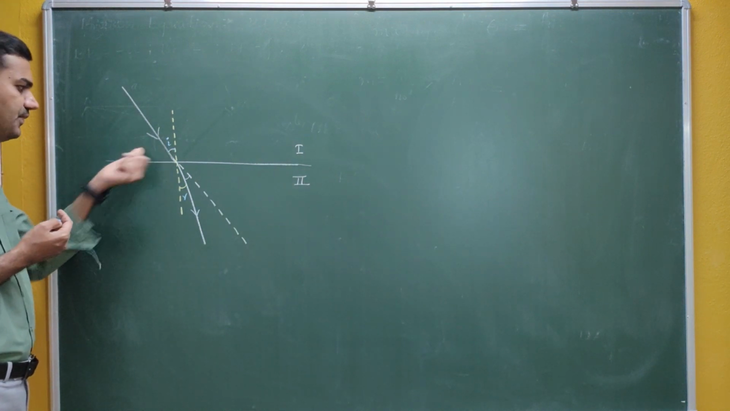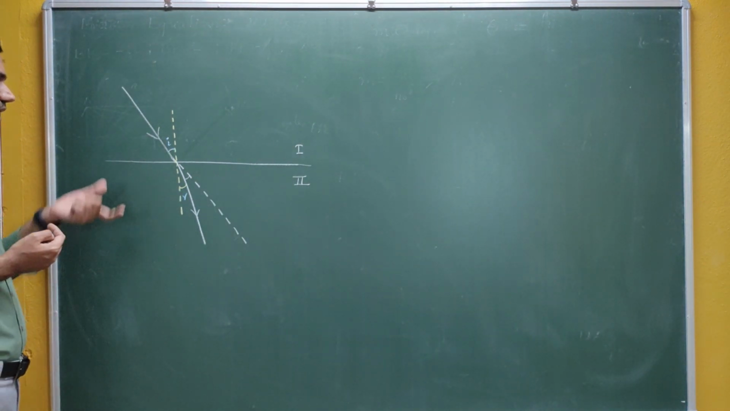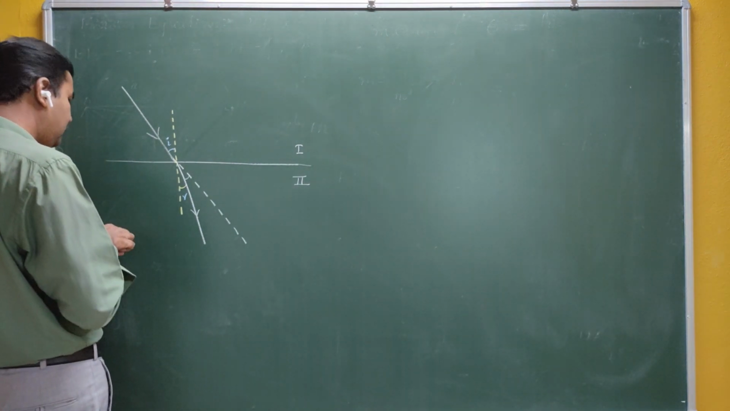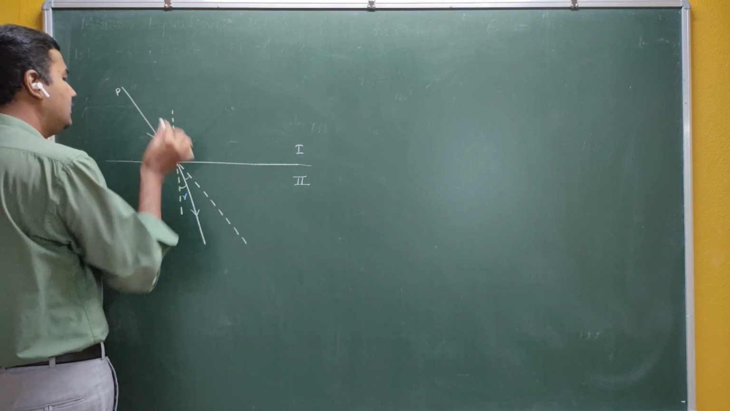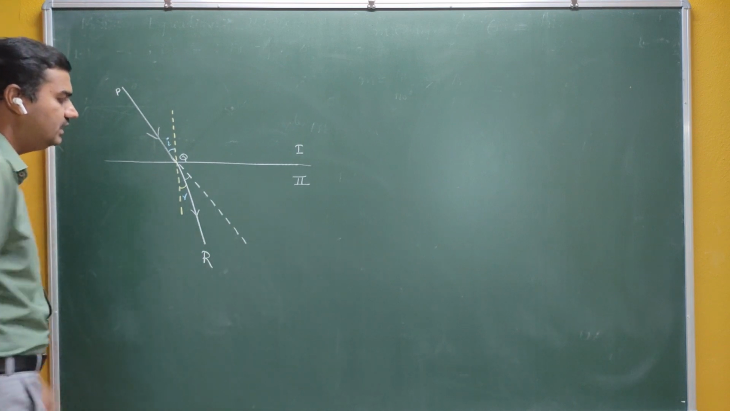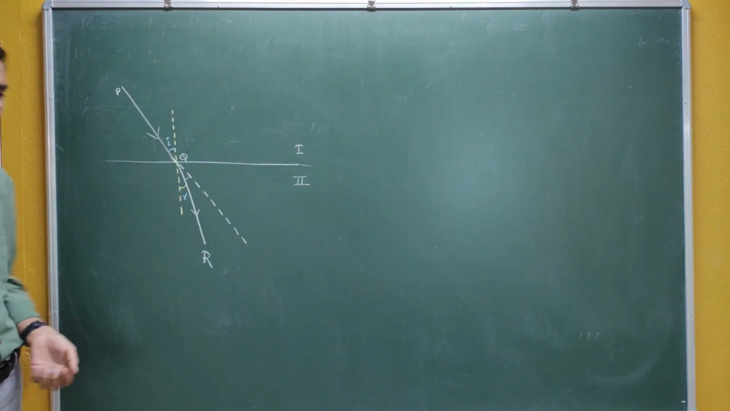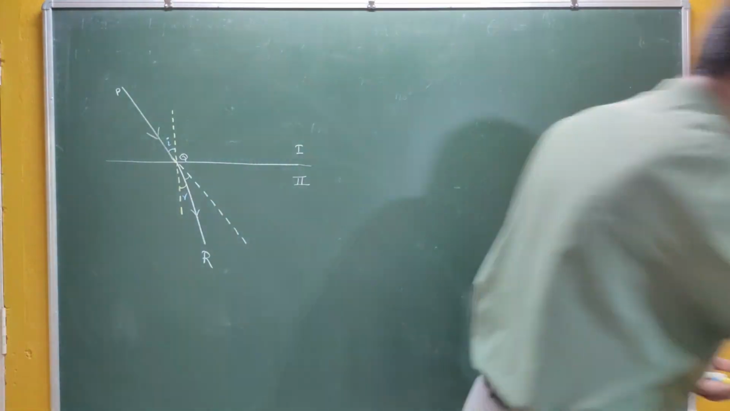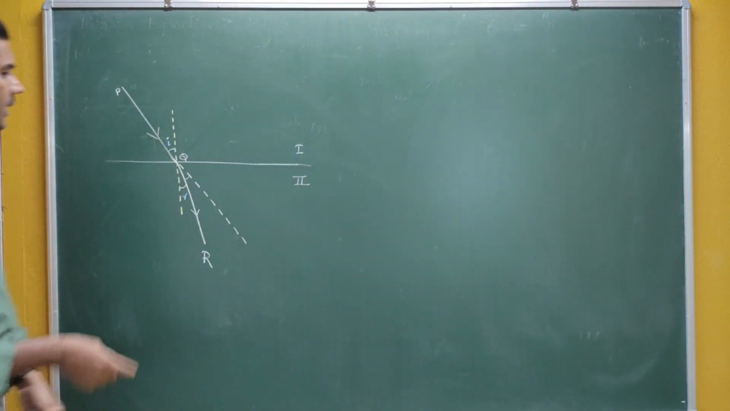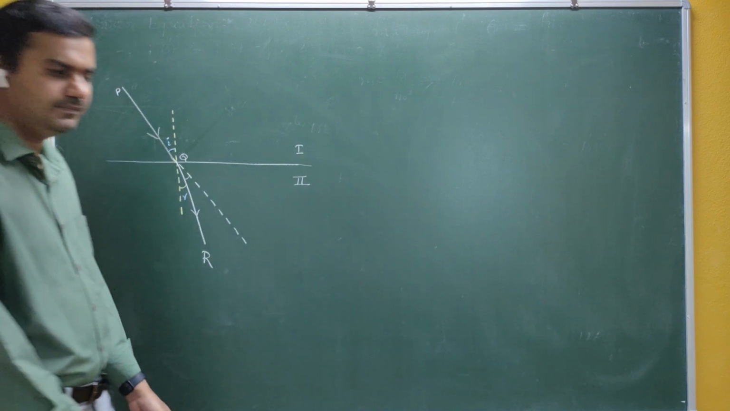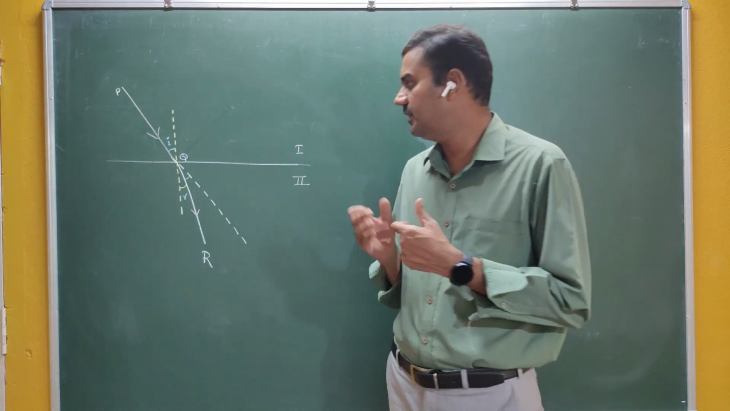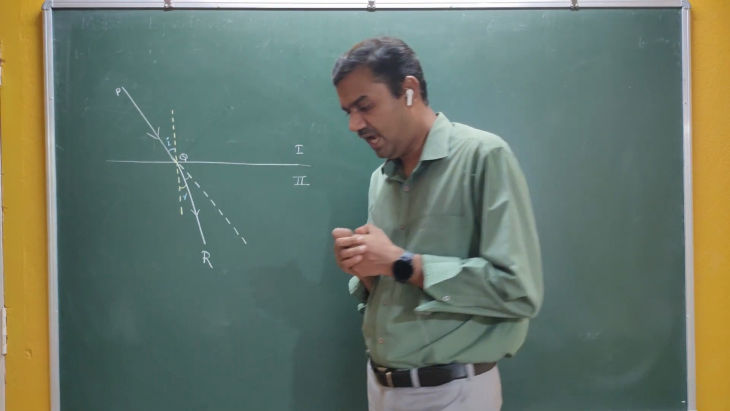Okay, so you have the angle of incidence and you have the angle of refraction. If I call these points P, Q and R, PQ is your incident ray and QR is called the refracted ray, and I is called the angle of incidence and R is called the angle of refraction. Okay, so based on this picture, I can say that this particular phenomenon is called refraction.